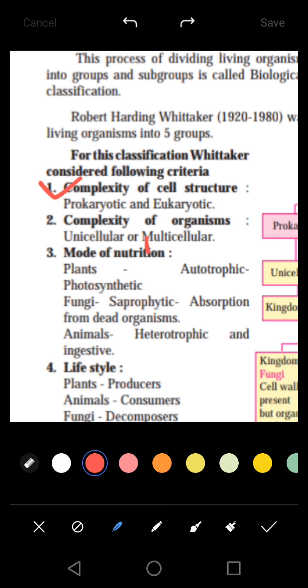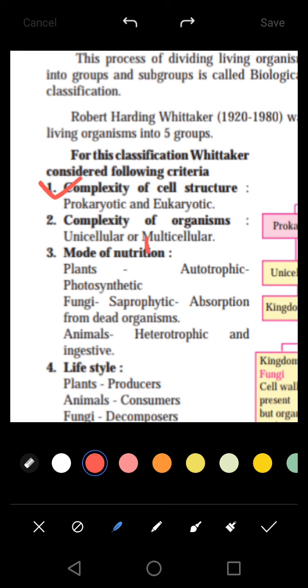So the cell which does not have a well developed nucleus, nuclear membrane or a plasma membrane is called a prokaryotic cell. Another type based on the complexity of cell structure is the eukaryotic cell. A eukaryotic cell consists of a well developed nucleus, nuclear membrane, cell wall, plasma membrane, and all the cell organelles are present in it.